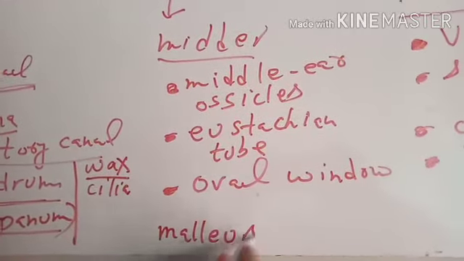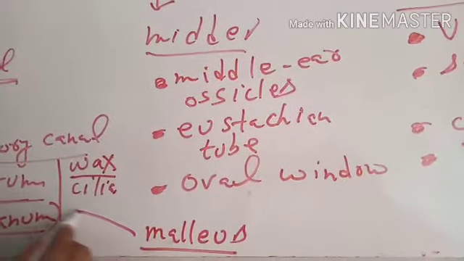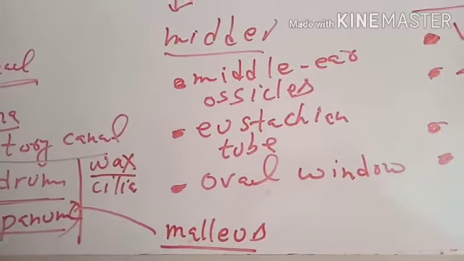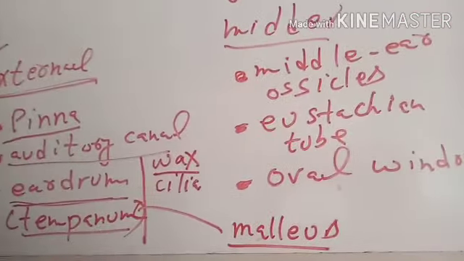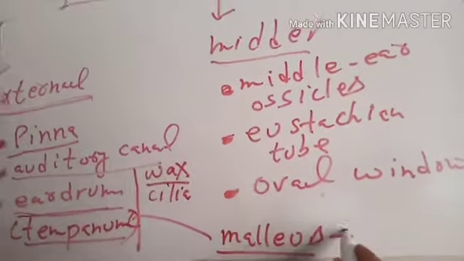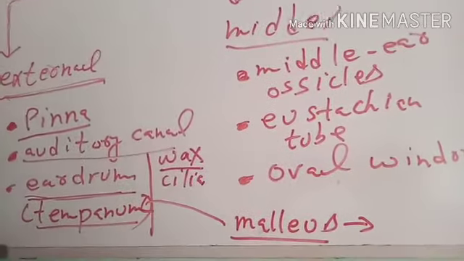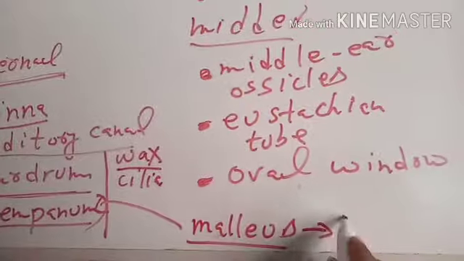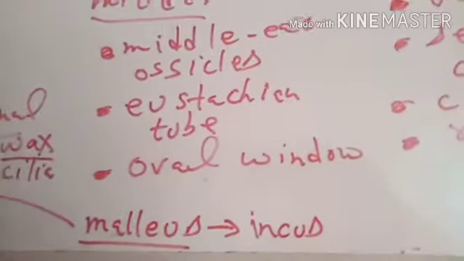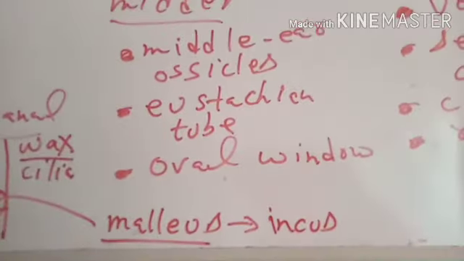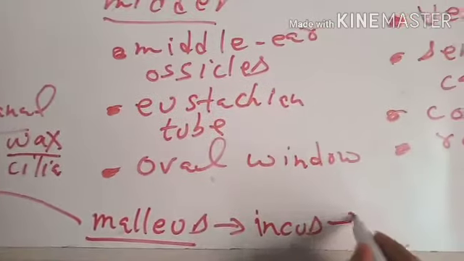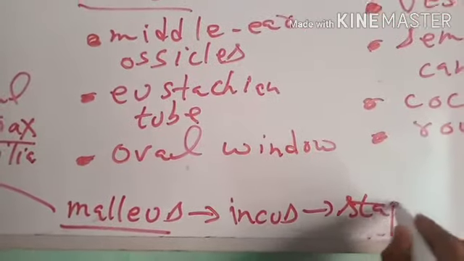Malleus is attached directly with the tympanum. To the malleus is attached the second ossicle which is called incus. To the incus is attached the third ossicle which is called stapes.